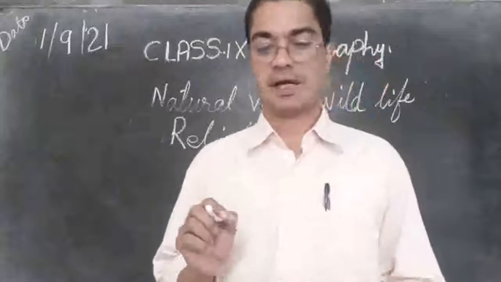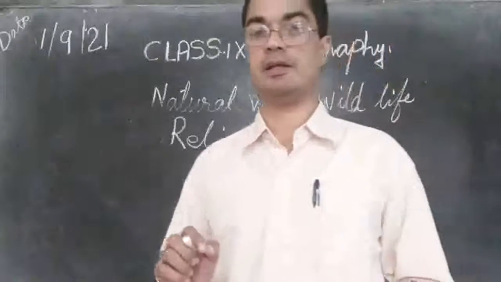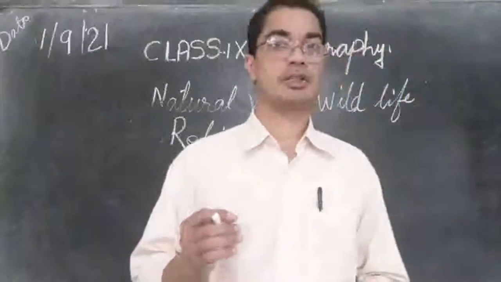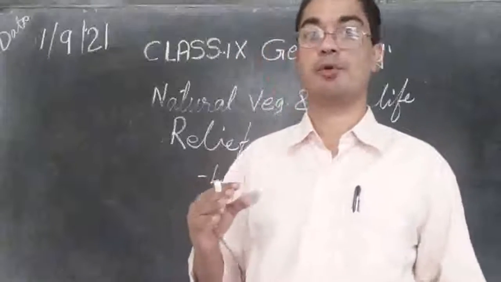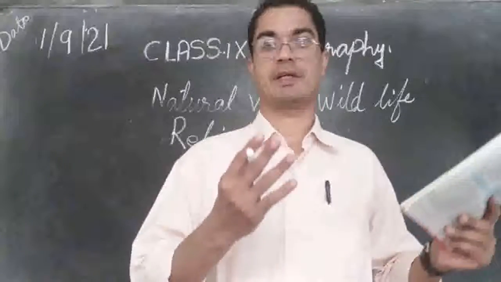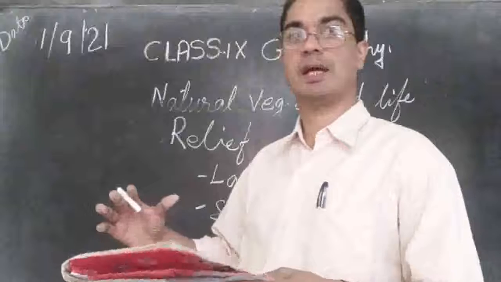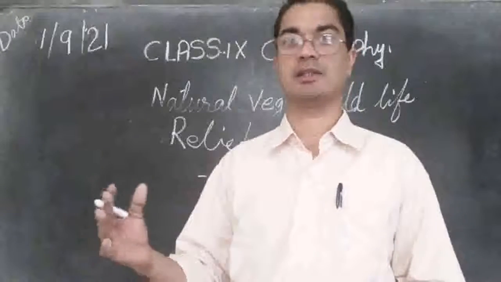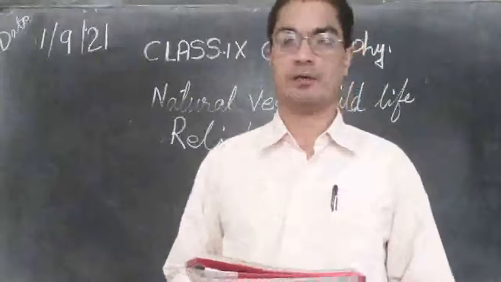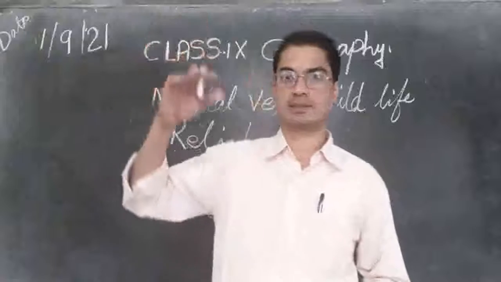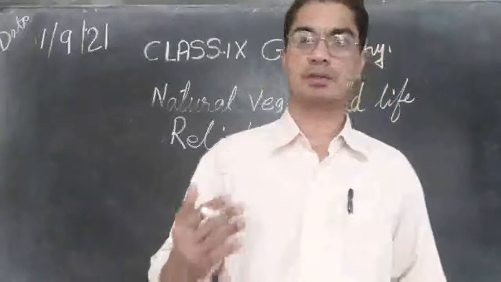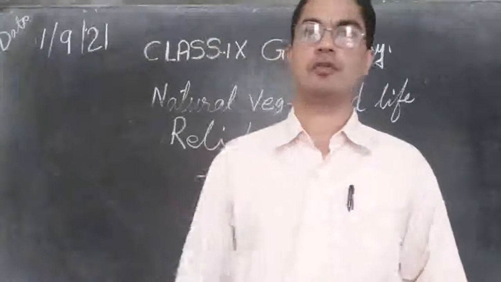So land affects the natural vegetation directly and indirectly. The growth of natural vegetation depends on the type of land that we have. We know if the land is very fertile, plenty of trees will be growing there. If the land is rocky or like desert, then hardly any trees will be growing there. So it depends on the type of land. And we have different types of land. Some are hilly land, some are plain land, some are valley land. So different types of lands are there, all affecting the growth of vegetation.